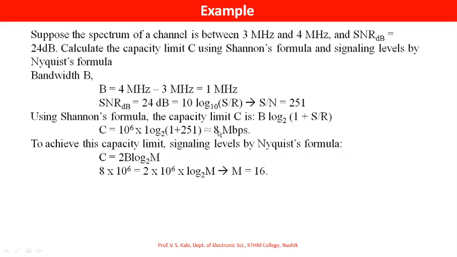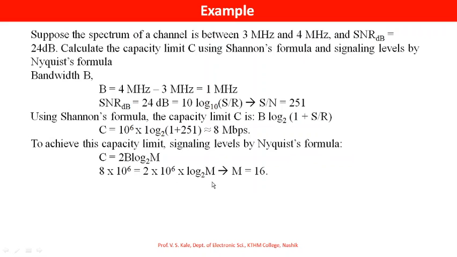To achieve this capacity of 8 megabits per second, the signaling level by the Nyquist formula: C is equal to 2B log of M, M meaning the number of levels, to the base 2. C is 8 into 10^6, that is equal to 2 times the bandwidth 10^6 Hz times log of M to the base 2.